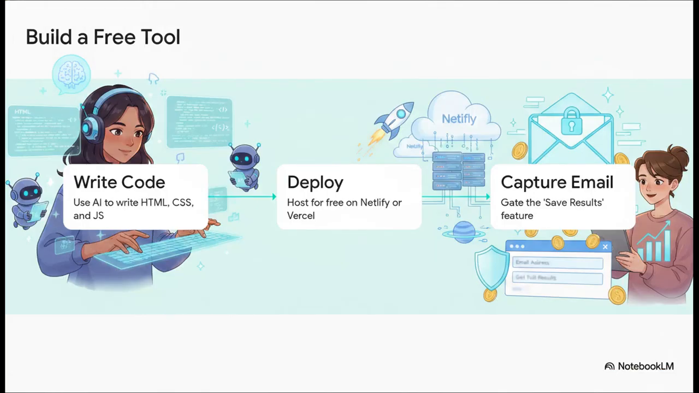Now, hold on. If you're sitting there thinking, I'm definitely not a developer, don't panic. The Playbook actually details exactly how to do this using AI. You can use prompts to have an AI write simple HTML and JavaScript over a single weekend. You host it for free on platforms like Netlify or Vercel, and this is the absolutely crucial part. You gate the final save results or get full report feature right behind an email capture form. You've basically just created a lead generation machine that runs on autopilot.